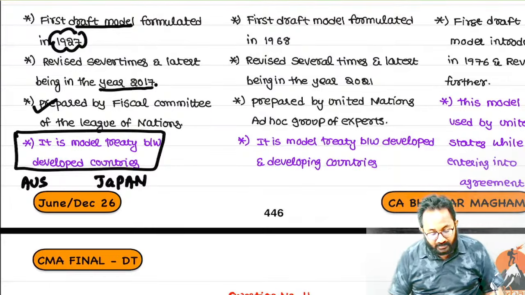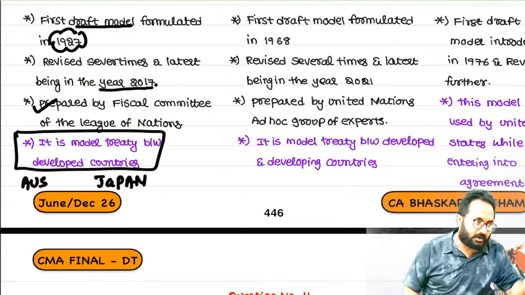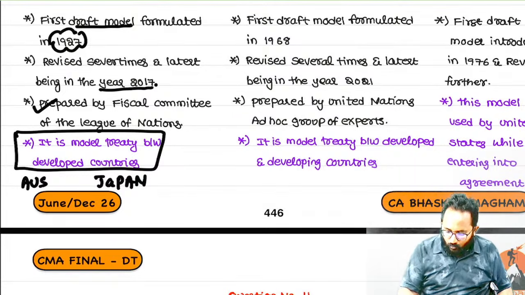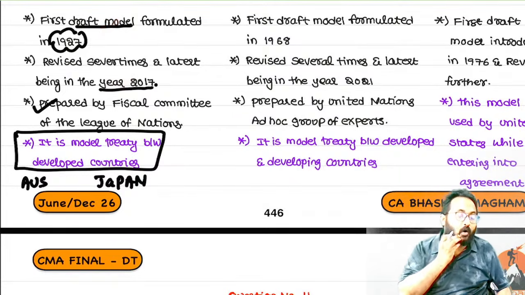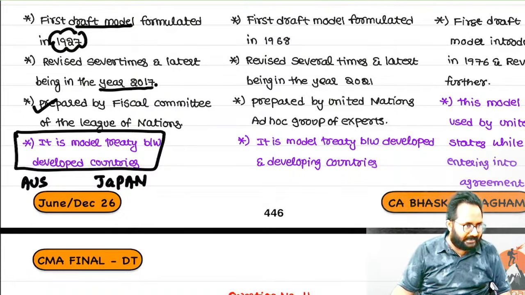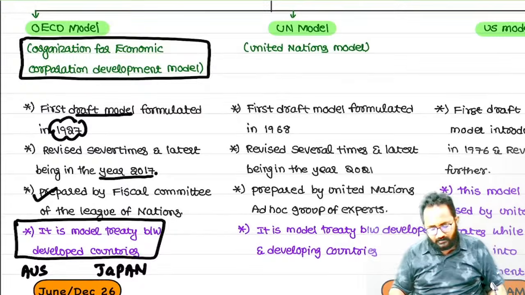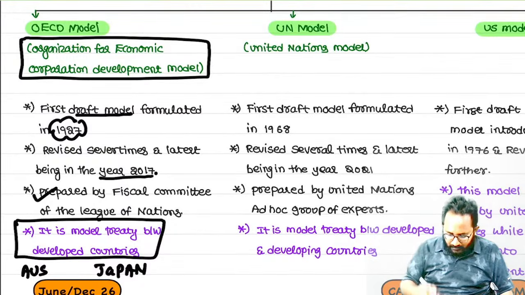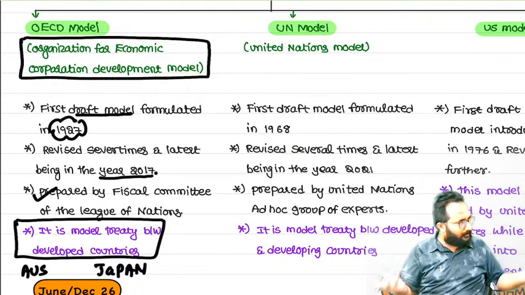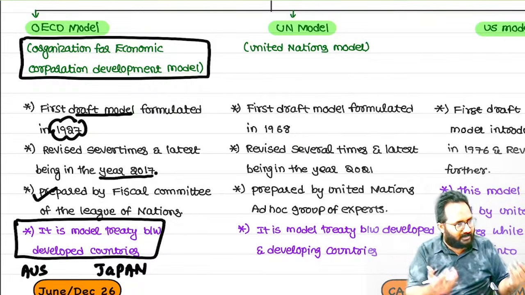Now, which one can we use? The OECD model they can use. Whatever they drafted is suitable for which countries? Developed countries. Understood?